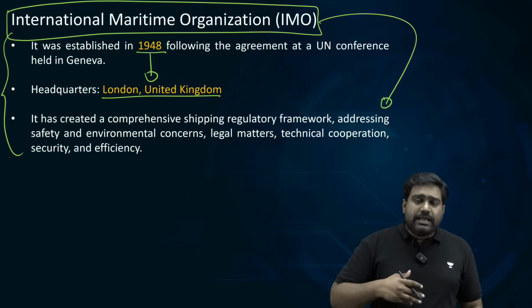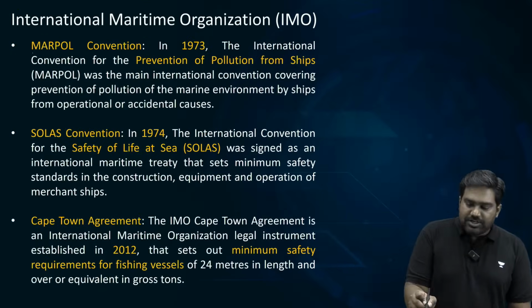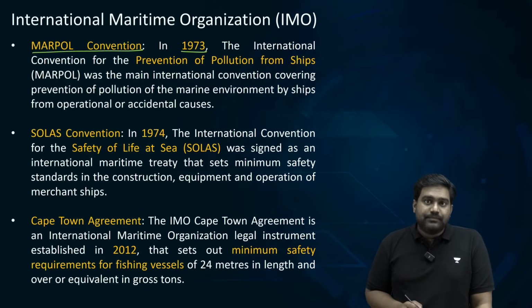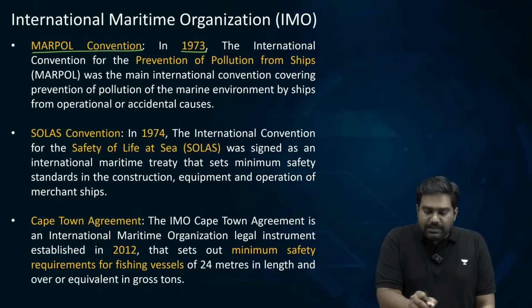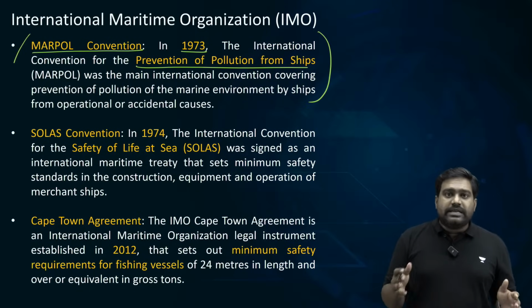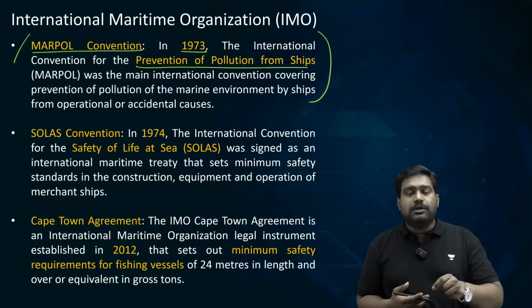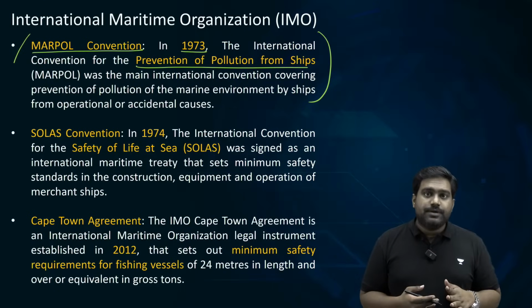So it has brought out many important conventions, such as the Marpol Convention of 1973. It basically deals with marine pollution caused by commercial ships. So countries are obligated to follow the terms of these conventions to tackle marine pollution caused by commercial ships.